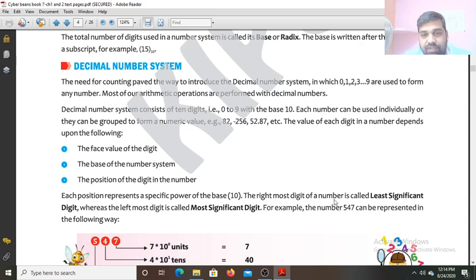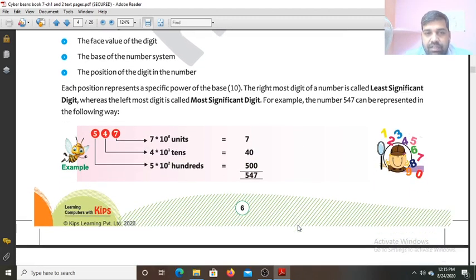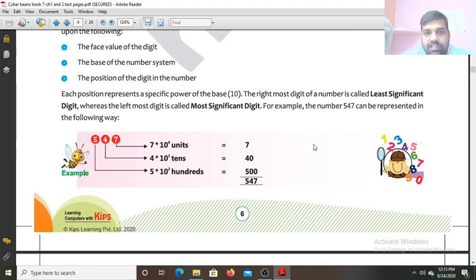The rightmost digit of a number is called the least significant digit. In every number system, the rightmost digit is called the least significant digit and the leftmost digit is called the most significant digit. Now in 547, 7 is the least significant and 5 is the most significant digit. See the position of the last digit 7 is given 0, and the base 10 is raised to the power 0, so 7 into 10 to the power 0. Now the next position is 1, that is 4 into 10 to the power 1.